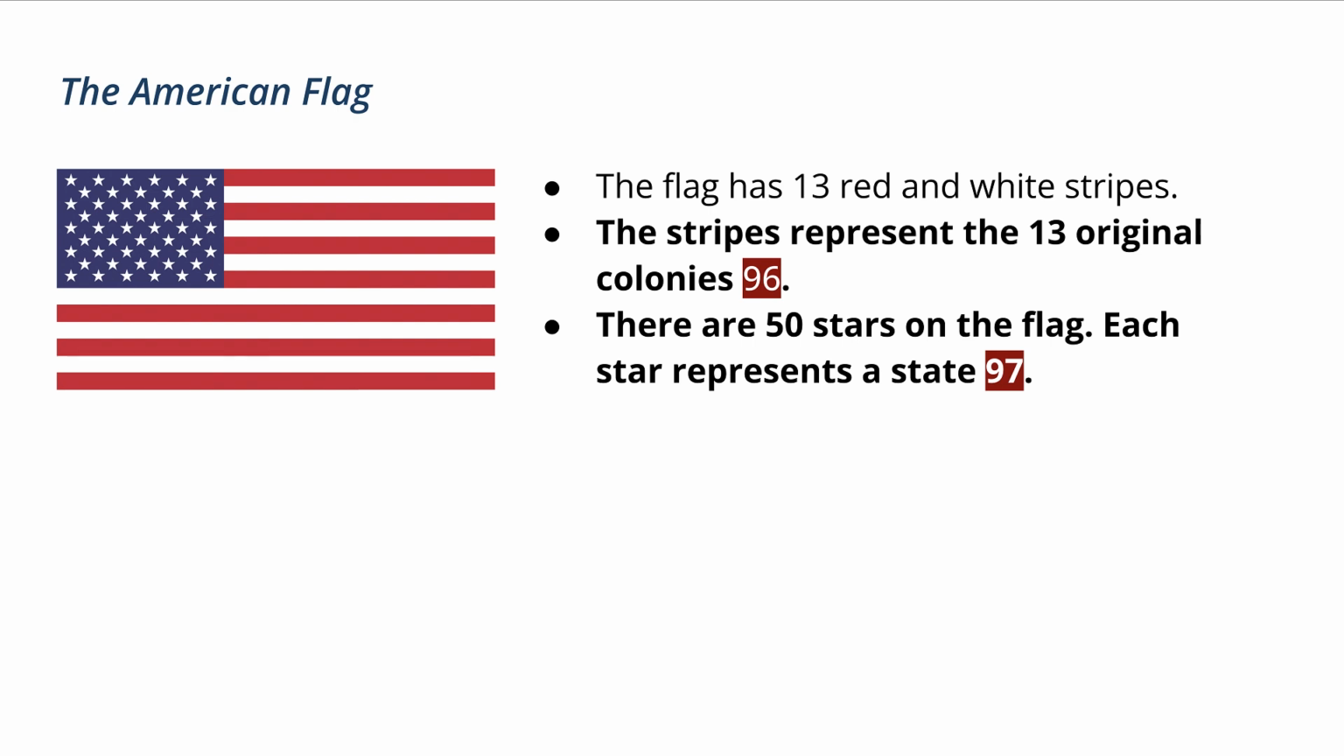The flag has 13 red and white stripes. The stripes represent the 13 original colonies. There are 50 stars on the flag. Each star represents a state.